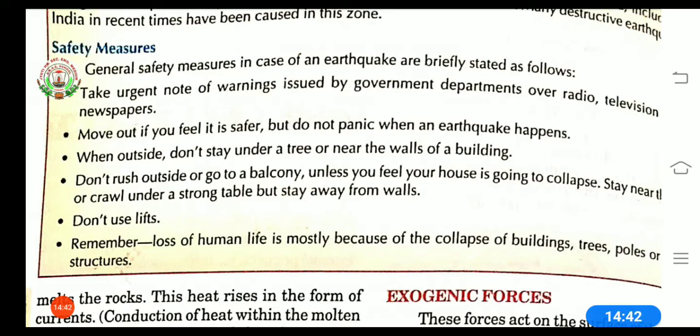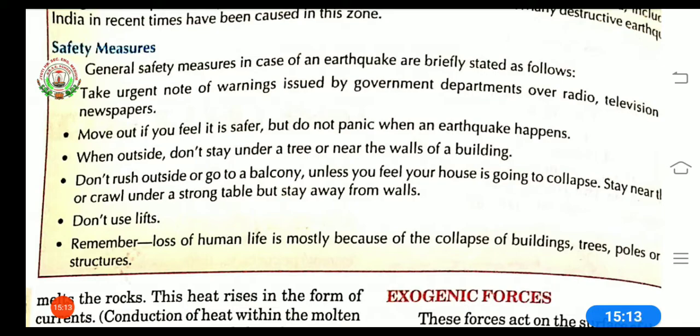Next is, don't rush outside or go to the balcony unless you feel your house is going to collapse. Stay near the door or crawl under a strong table, but stay away from walls. It means if there is an earthquake, there is no need to rush outside of the building or go to the balcony. You have to stay inside your home.